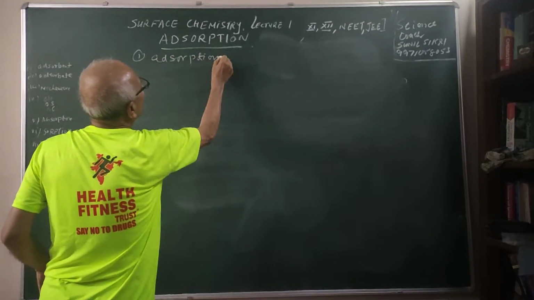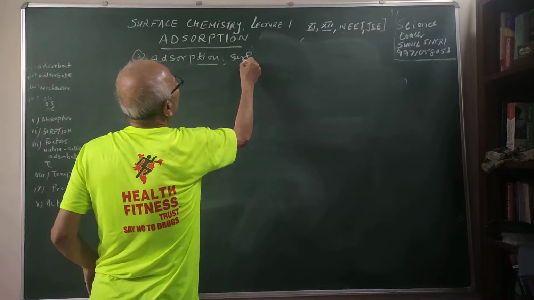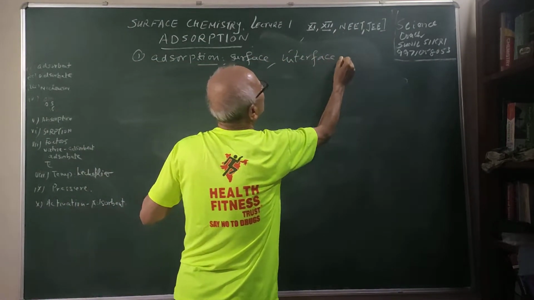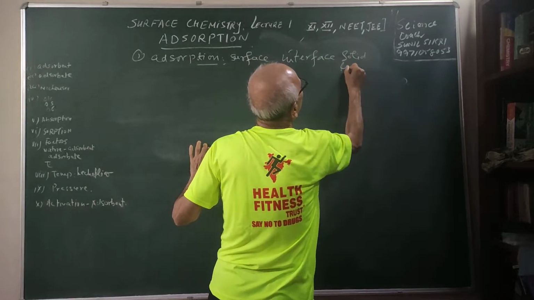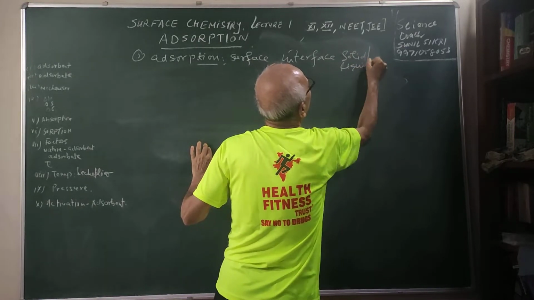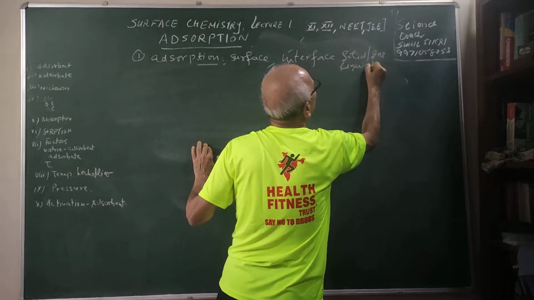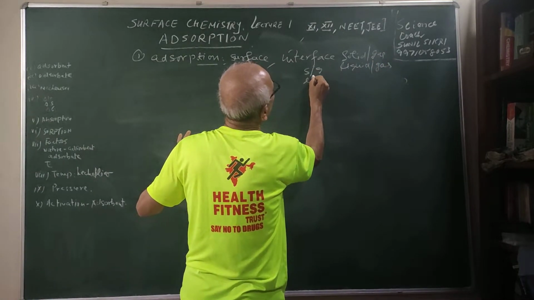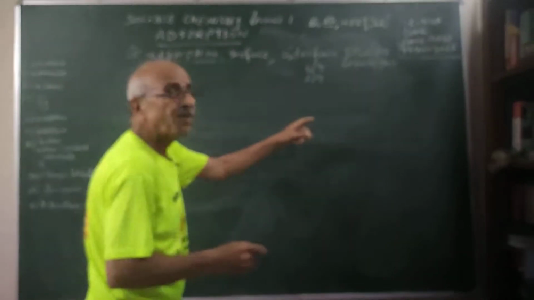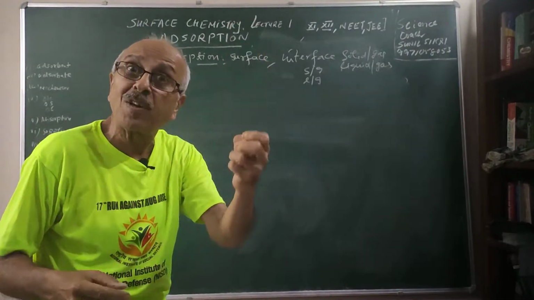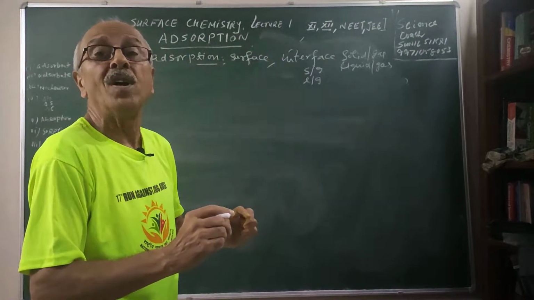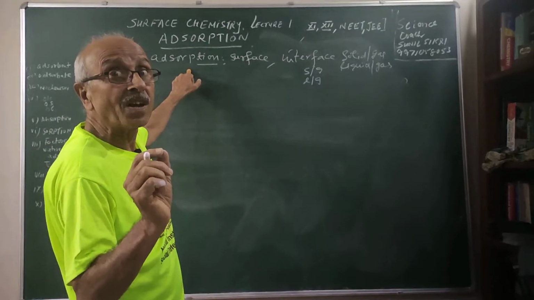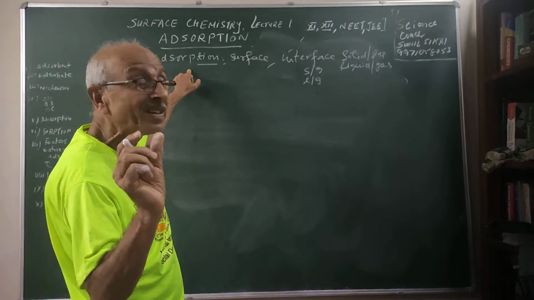It is a surface phenomena, and it's happening at the interface of solid or liquid, and there is a gas which is getting adsorbed. So we may write solid gas or liquid gas. At the interface, even when you put an electrode in an electrolyte, there is a phenomena which is happening at the surface. The reaction is happening at the interface.